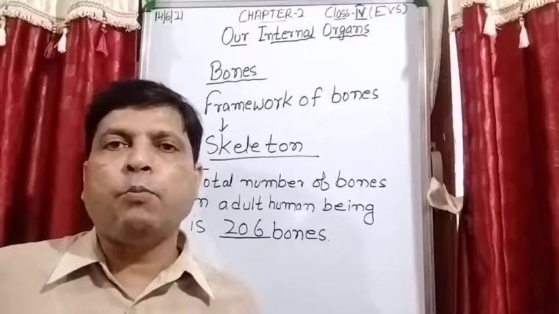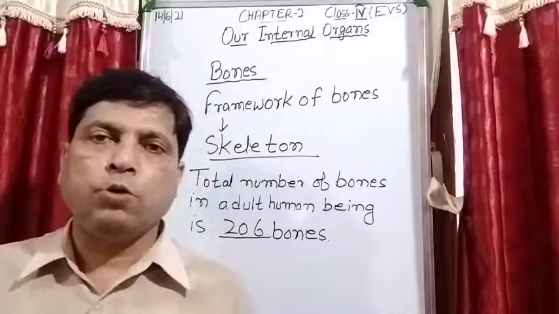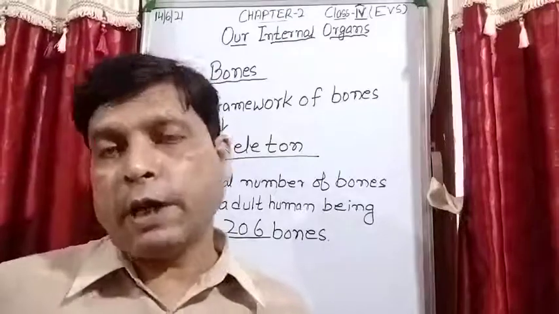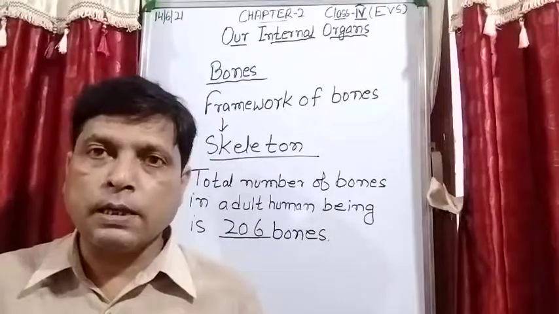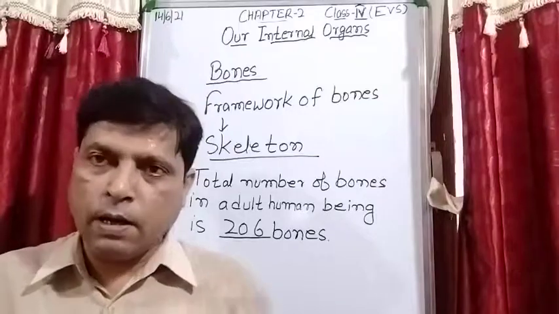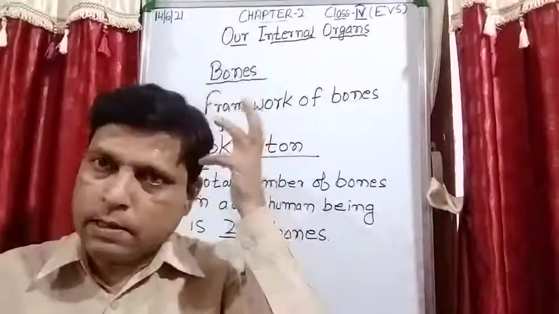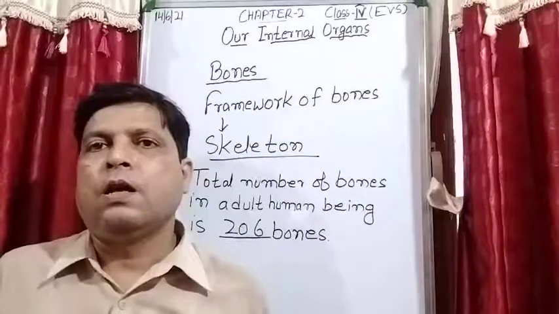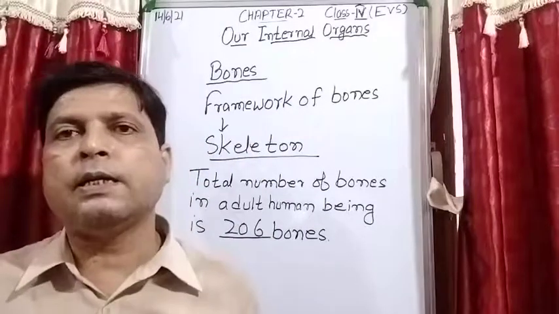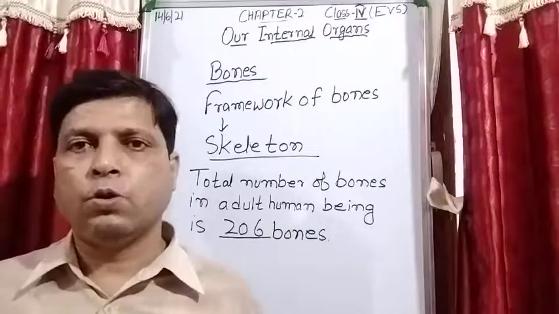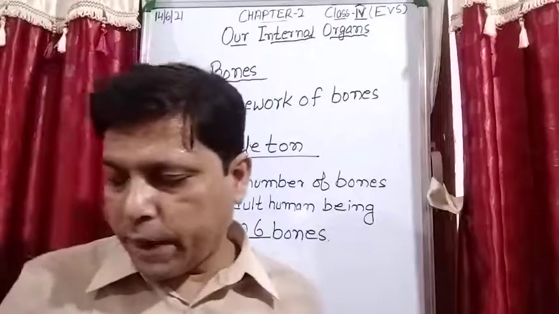For example, the bones of your chest, the rib cage, protect the heart and lungs, and in the same manner the bones of your head, the skull, protect the delicate organ inside it, which is the brain.